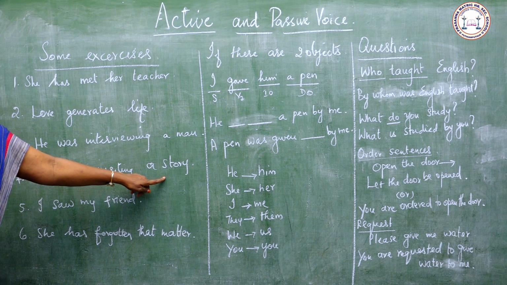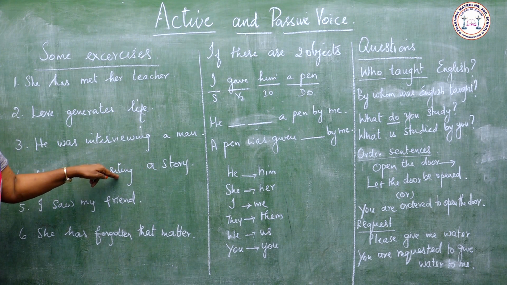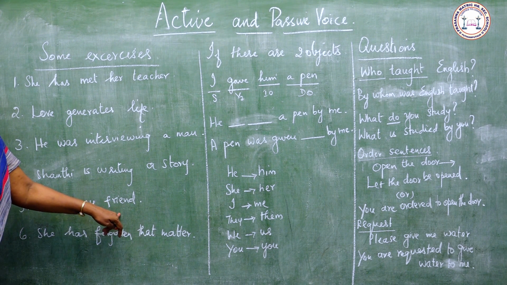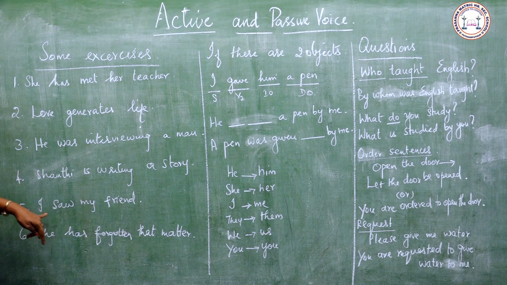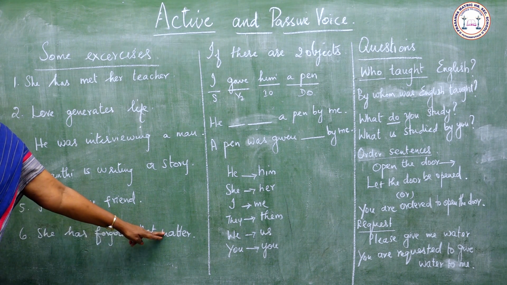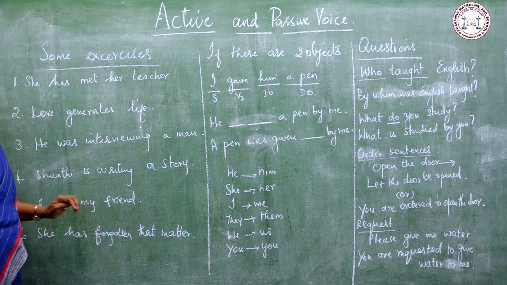So, a story is being written by Shanti. I saw my friend. The verb is past tense. My friend was seen by me. She has forgotten that matter. The matter has been forgotten by her.